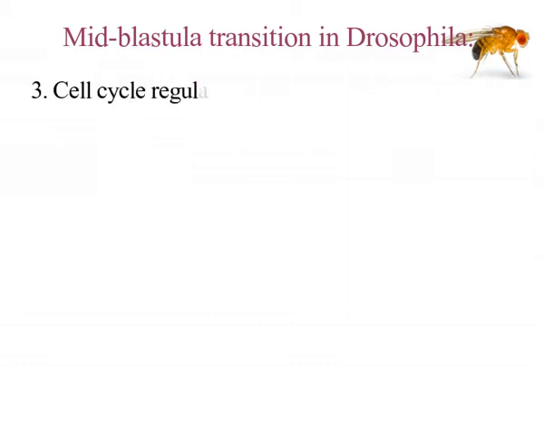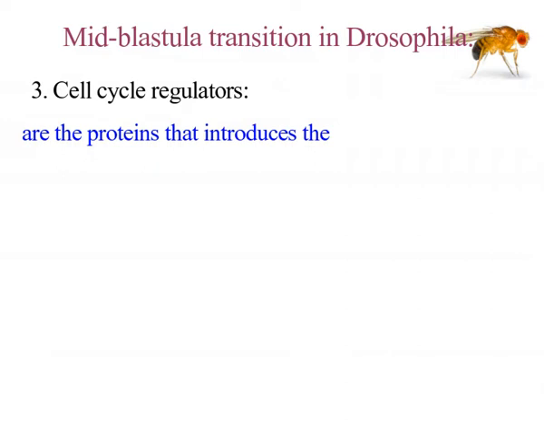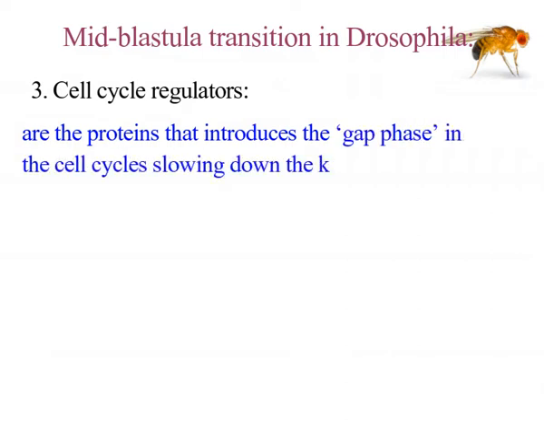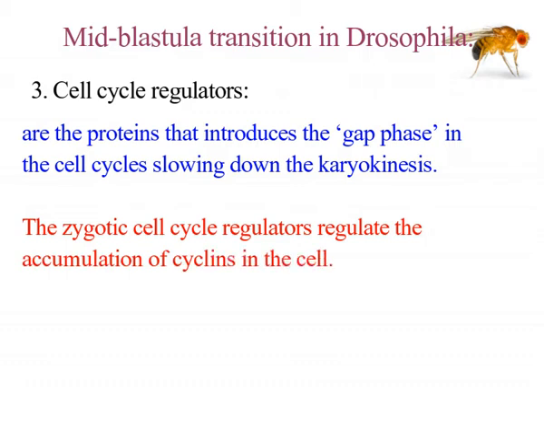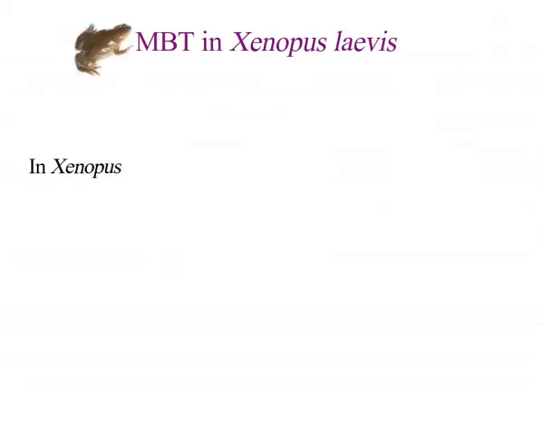Cell cycle regulators are the proteins that introduce the gap phases in the cell cycles, slowing down the karyokinesis. The zygotic cell cycle regulators regulate the accumulation of cyclins in the cell. Mid-blastula transition in Xenopus laevis, that is, the African clawed frog.